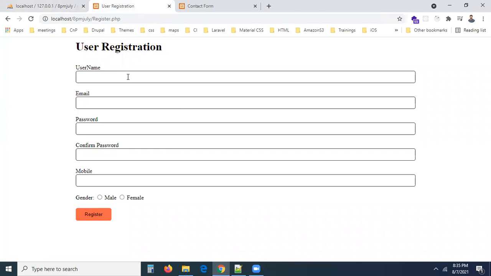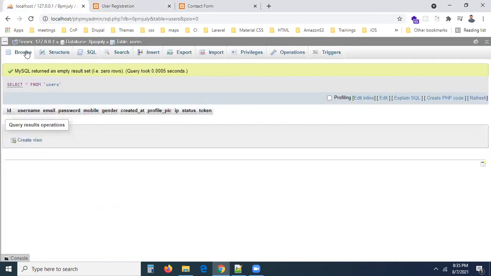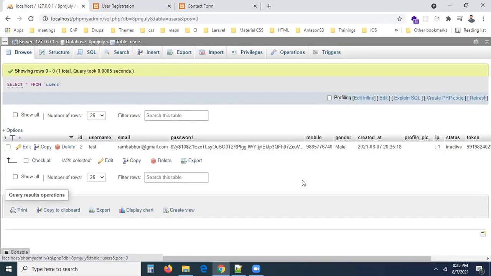Let us go there. You can enter something here. 123 123, some mobile number. Okay, now perfect. Now I'm submitting it. You can see. Go and take the database table. Browse this. This time everything is okay, I believe. So everything was inserted properly. You can check this. Have any doubts? Let me know here.